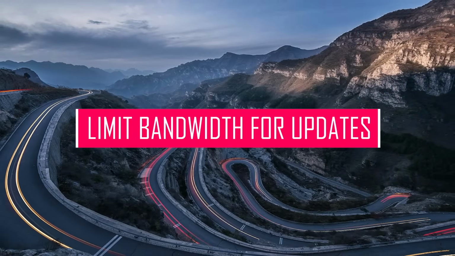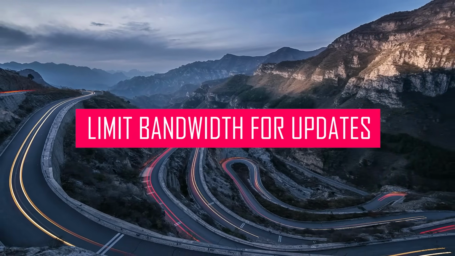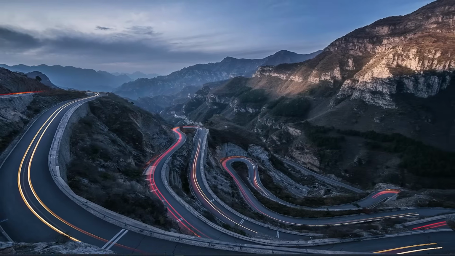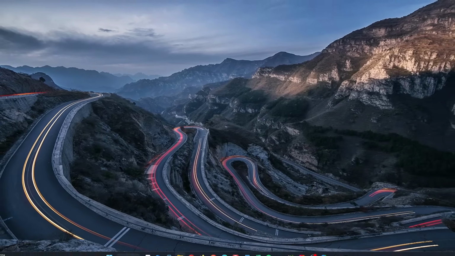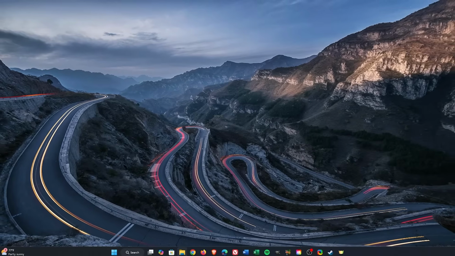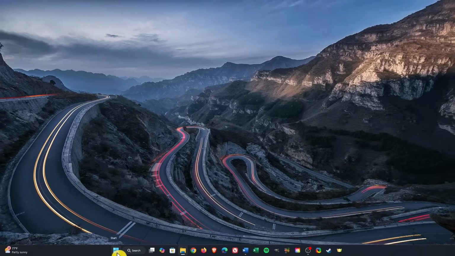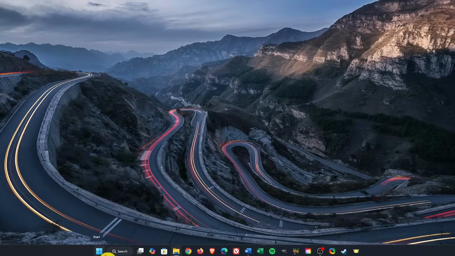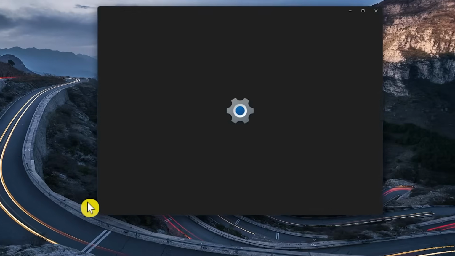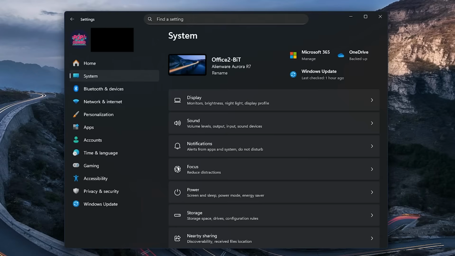Windows updates running in the background can be a cause for periodic slowdowns. To limit how much bandwidth Microsoft can use for those updates, and to disable updates being sent to other PCs on your local network or on the internet, let's go into Settings. One way to open Settings is to right-click the Start menu icon in your taskbar and select Settings. You can also launch the Settings app using the keyboard shortcut, which is the Windows key plus I.